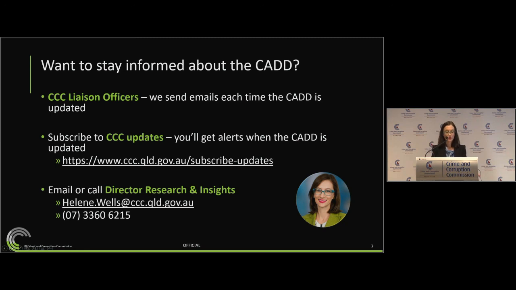For example, looking into the use of Power BI instead of Tableau, so that it's more interactive, so that you can download some of those graphs and Excel spreadsheets directly to be able to use for your own benefit. So please reach out to me if you do have any ideas or suggestions around the corruption allegation data dashboard, and rest assured that the CCC remains committed to being transparent with the number of allegations we receive and publicly reporting on those when we need to. Thank you.